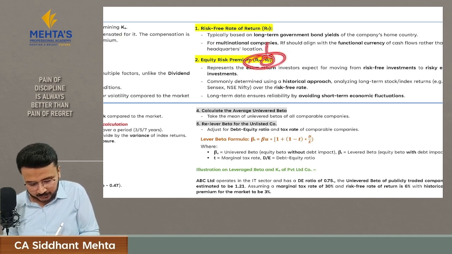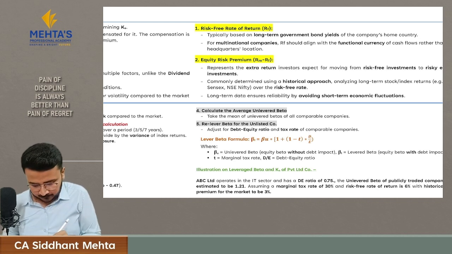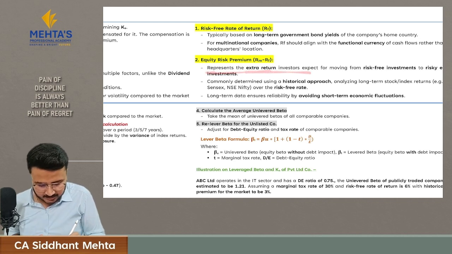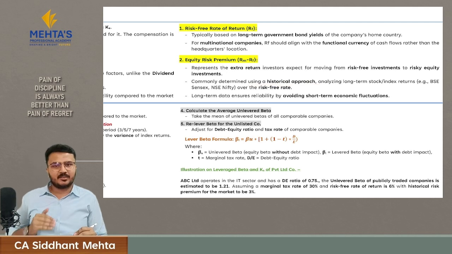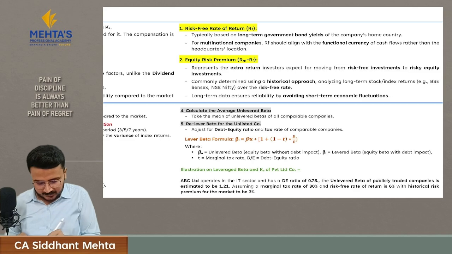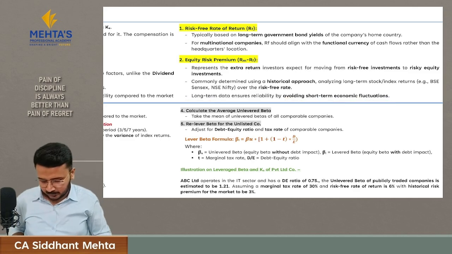We know how to calculate RF. Now let's understand how to calculate RM, that is the return from the market. It represents the extra return an investor expects for moving from risk-free investment to risky investments, and we commonly determine it by the historical approach. We consider the average return the stock market has given over 5 years. Here we consider long-term data to avoid any short-term economic fluctuation.